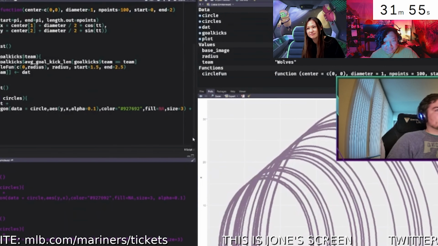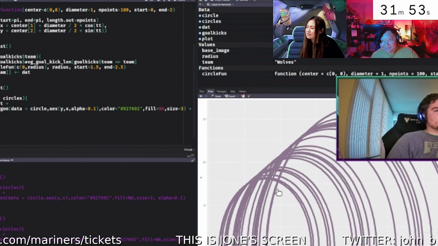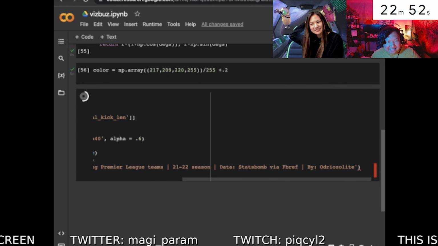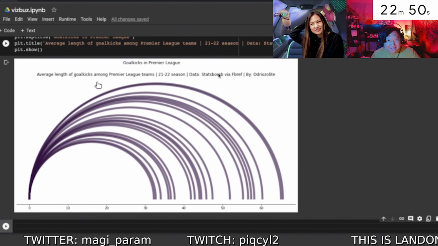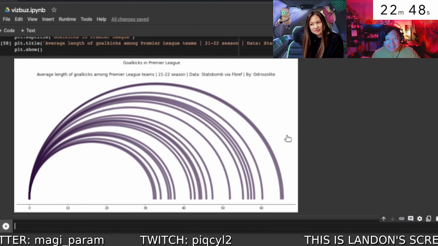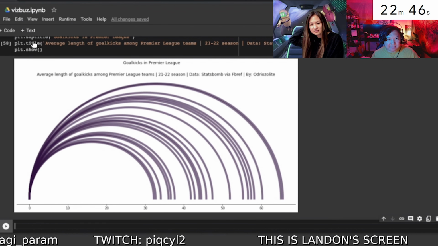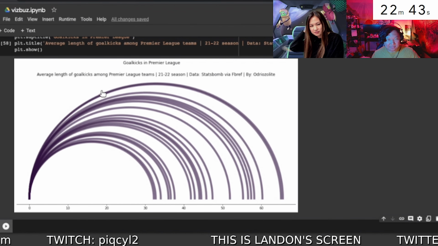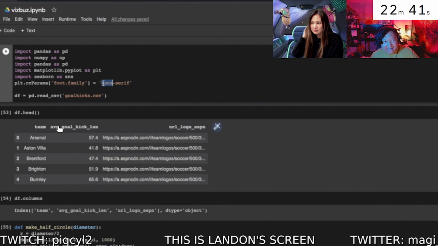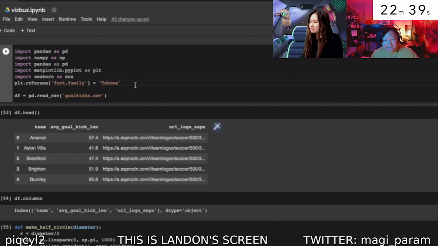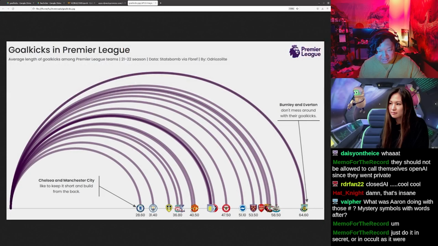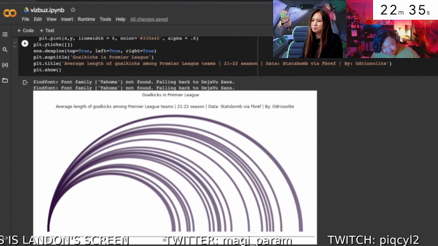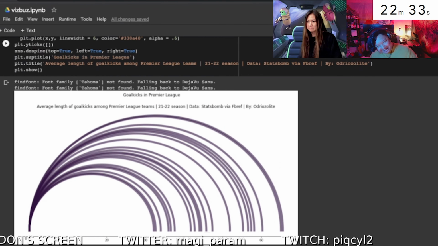But he's currently going through some doc. There it is. Look at him, he's a pro. We are actually seeing Landon running into an error with his titling. That was, I believe, just some incomplete string that he had. So he's actually working on the font now. Remember, they're trying to reproduce this graph right here, and this is what Landon's is looking like right now.